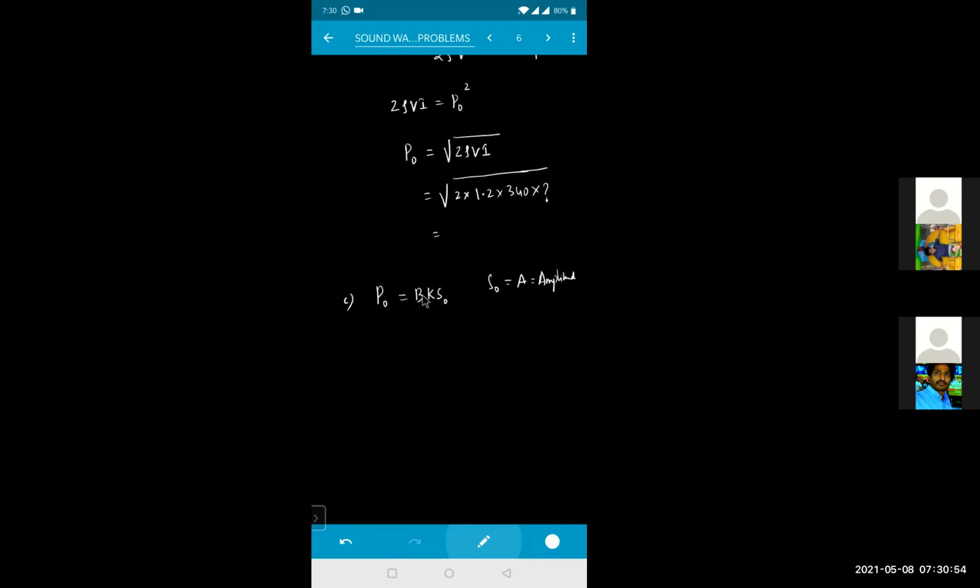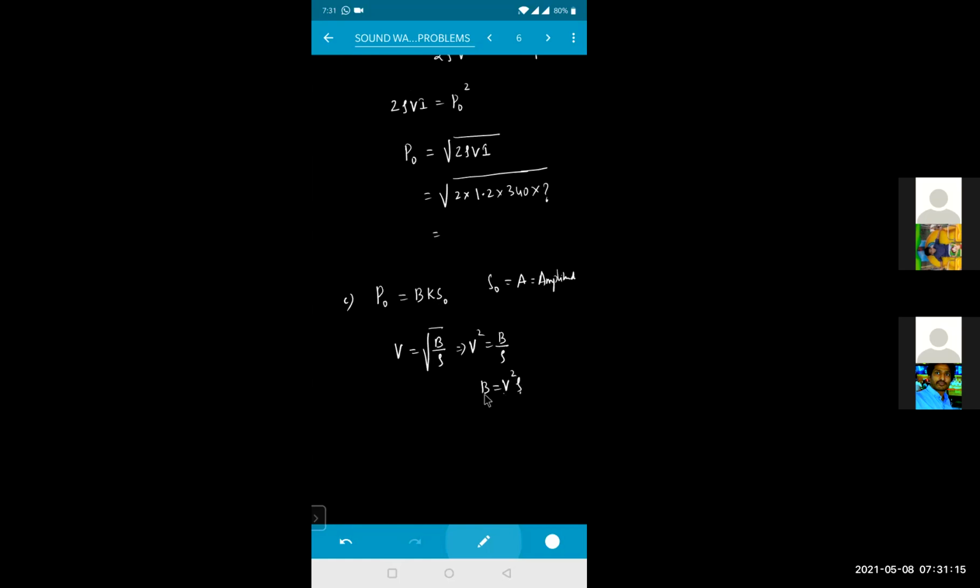The bulk modulus is also not given. Can I write the bulk modulus in terms of density? We know the formula for the speed of sound: V is equal to the square root of B by rho. That means from this I can write V square is equal to B by rho. So bulk modulus will become V square into rho. Velocity is known, density is also known.